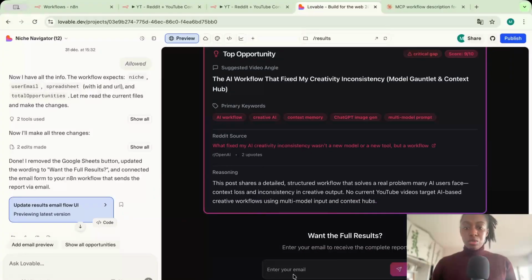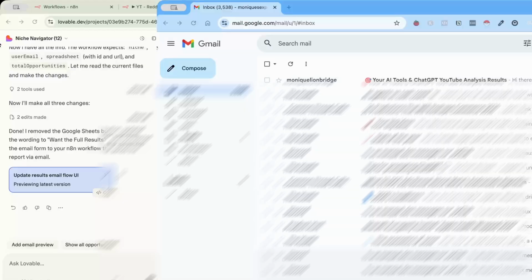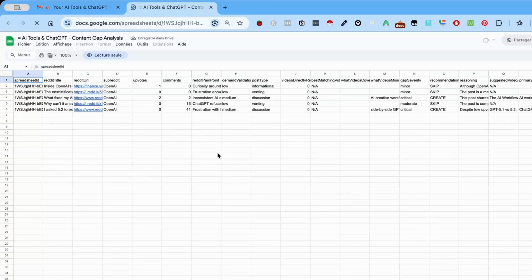Okay, so now let's go ahead and try to send the report. Okay, so let me check my email to see if I received the report. Okay, so here's the email with the report, and let's try to access it. Perfect. So now that we know that our workflow works, we can go ahead and publish our Lovable project.